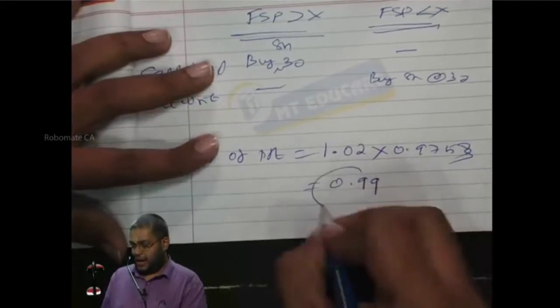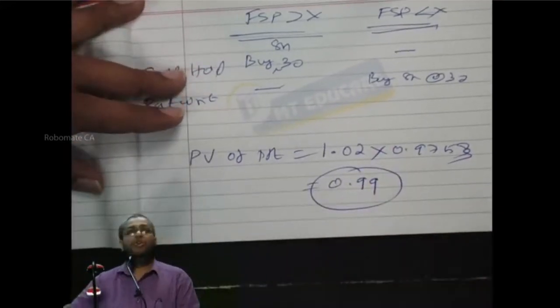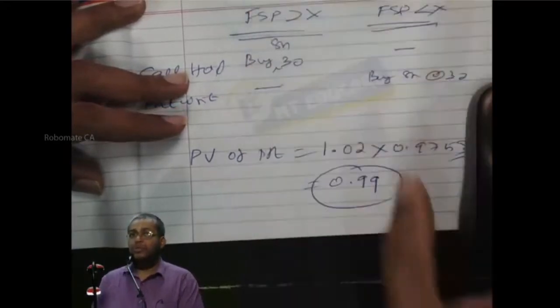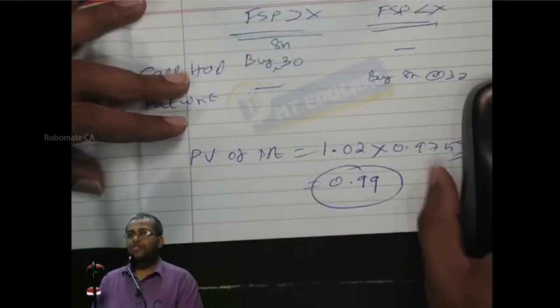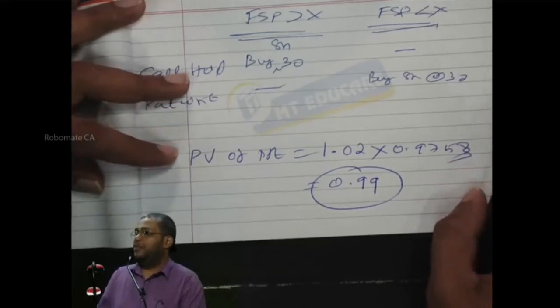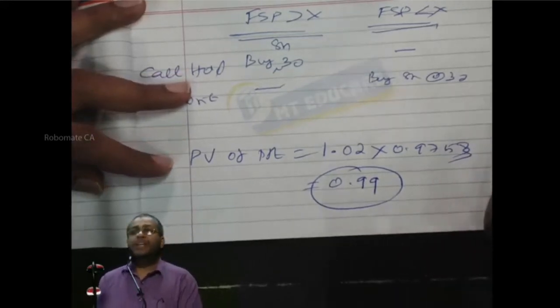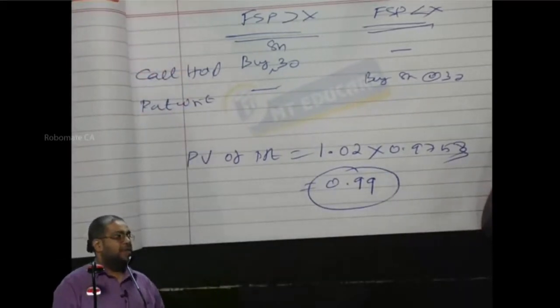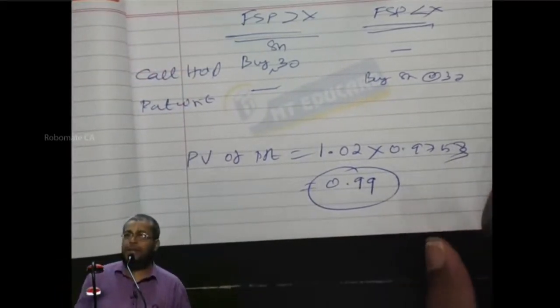Now what is the portfolio A value? 32.26. What is the portfolio B value? 33.25. What is the difference here? 0.99. That's what I made as a profit. One is underpriced, and this is overpriced.